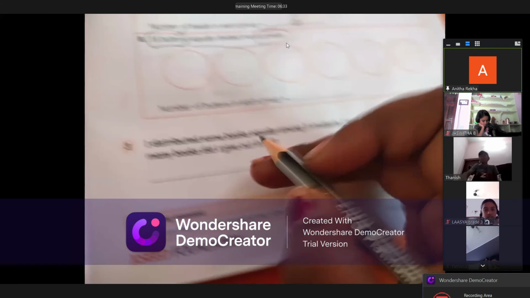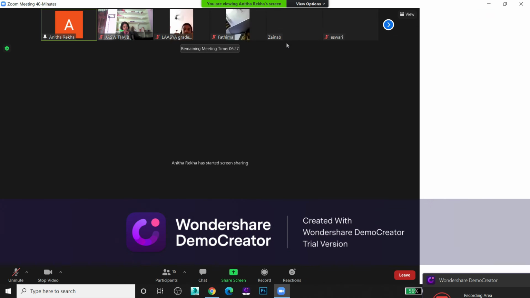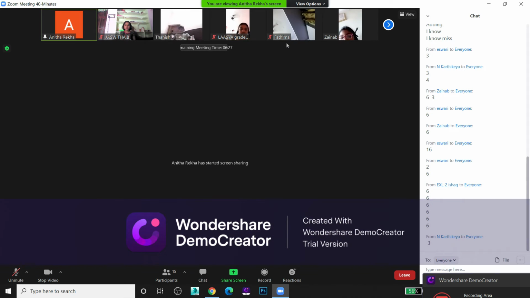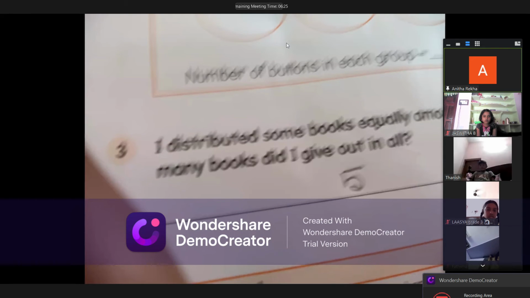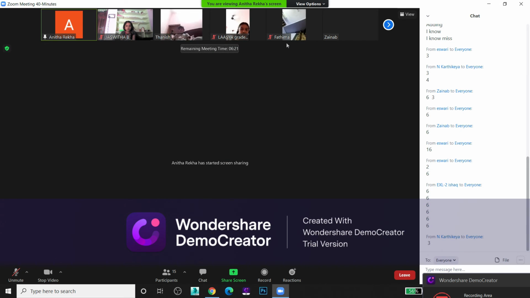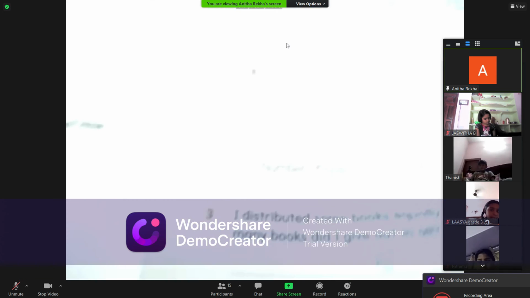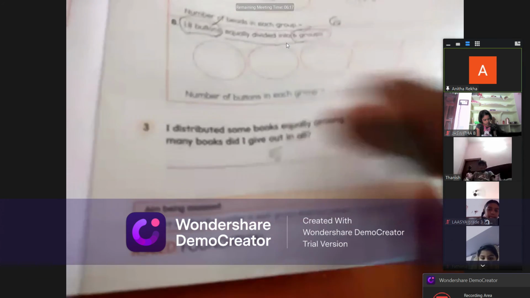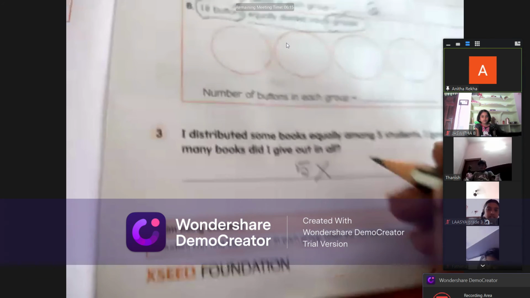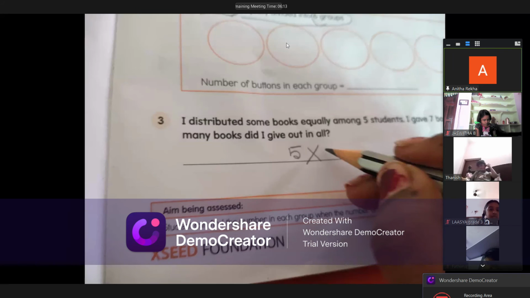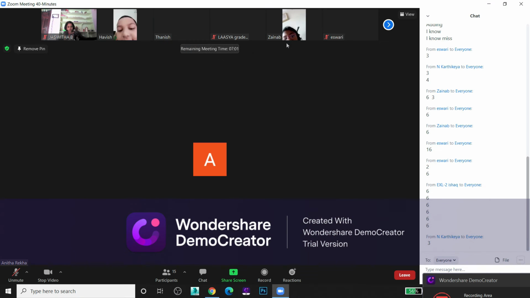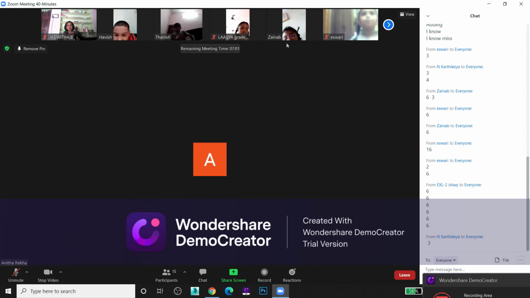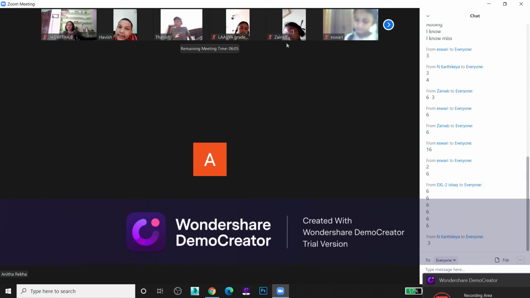Each fellow got how many books? Each fellow got 7 books. Each child got 7 books. So in total, how many books did they get? They are asking. 35. If you multiply 5 with 7, 5 sevens are 35. So 35 books. I gave out 35 books in all.